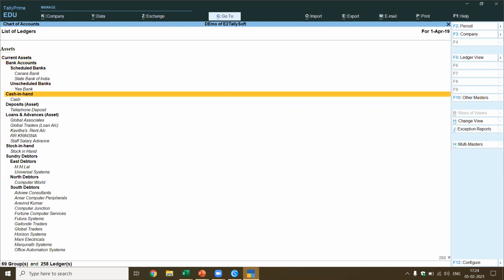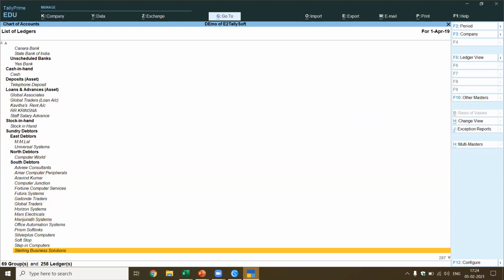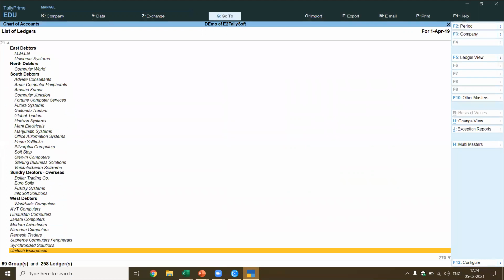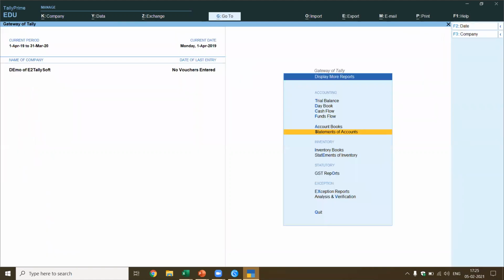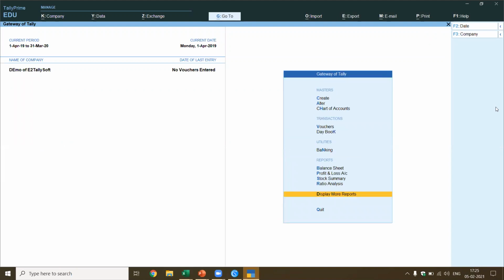Now just imagine if I had to create these manually, even if it took 30 seconds for each, this would have taken 128 seconds. And we are also not sure about the accuracy, whereas using this, we are able to do it in less than a minute. Now this is how we are able to create the masters. Now that we have created the masters, we are ready to import the transactions also. Now, do we have transactions? Let's go and check. Because we had opening balance also, let's go and check the balance sheet.